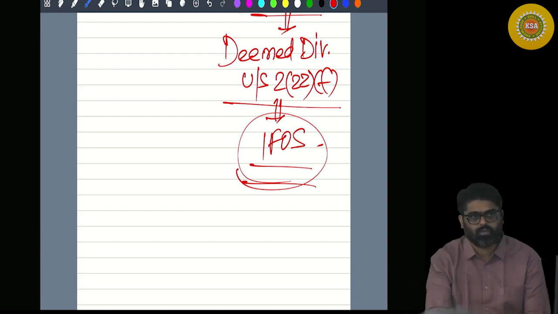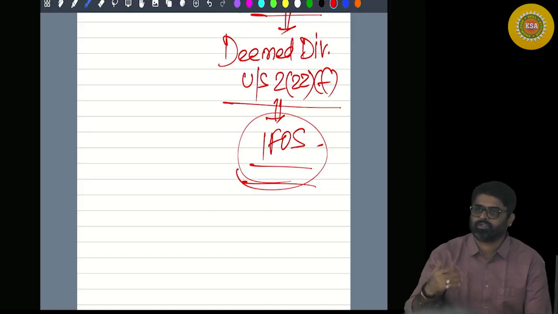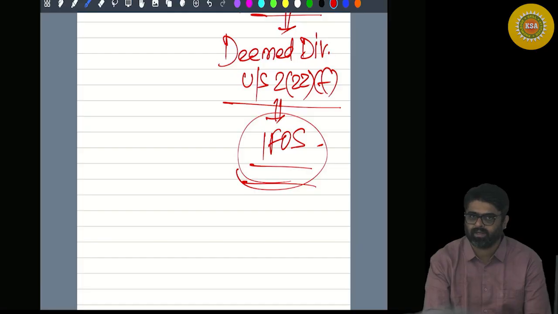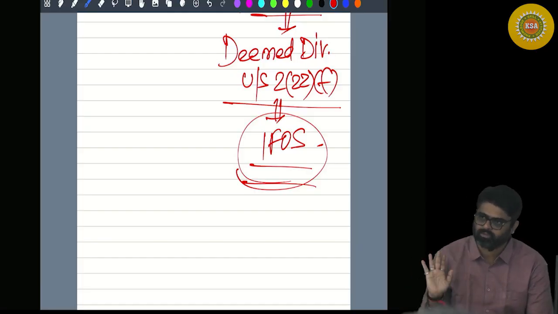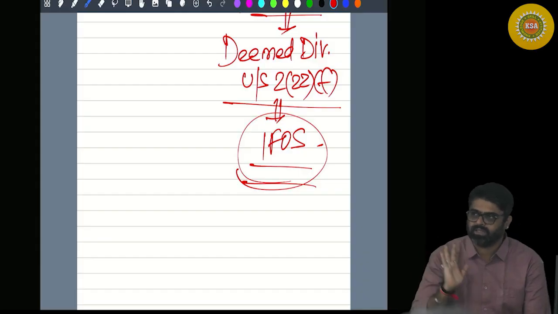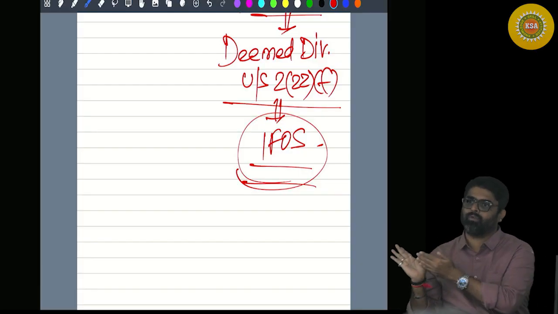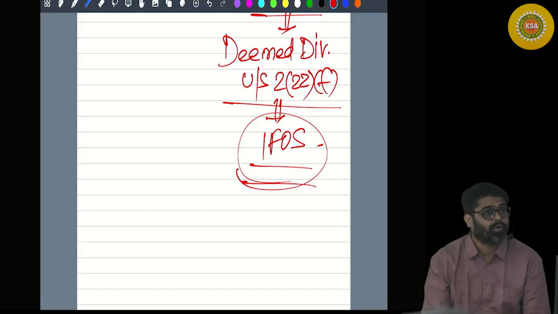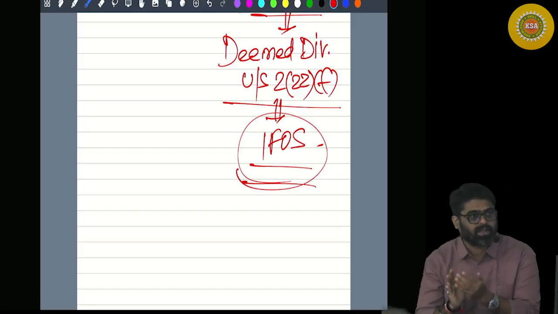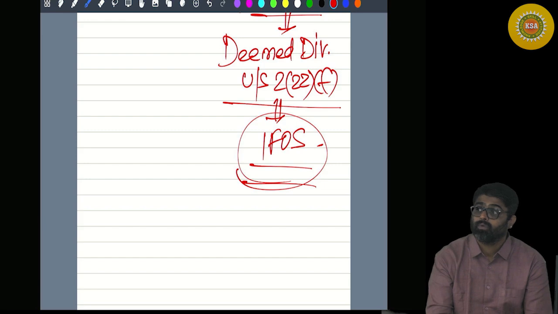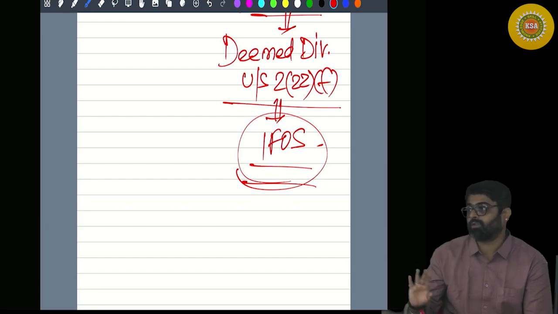For the company, is 115QA applicable or not applicable? Will the company pay tax on this buyback price? So definitely for the shareholder, the buyback price will be exempt under 10(34A) or not exempt? So for the shareholder, the exemption is gone. Now this buyback price has to be taxed in the hands of the shareholder because now the capital gain will be calculated under section 46A. So this buyback price should have been treated as your full value of consideration minus the cost of your shares. Yes or no?